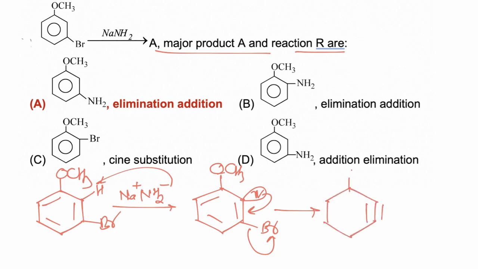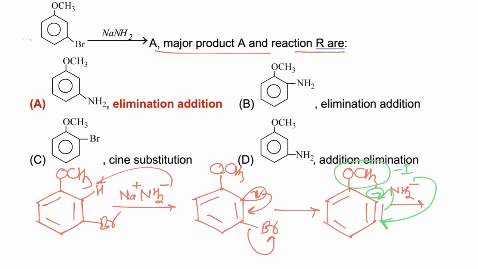So now this benzyne intermediate is formed. Now NH2 negative further attacks as a nucleophile. NH2 negative will attack in such a way that the more stable carbanion intermediate is formed. So NH2 negative will attack this carbon, due to which a negative ion is formed at this position, and this negative ion is stabilized by the minus I effect of the methoxy group.